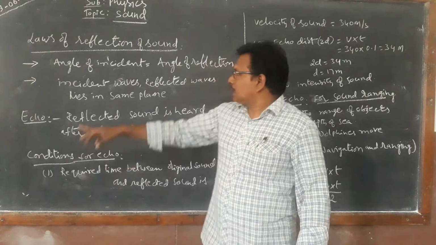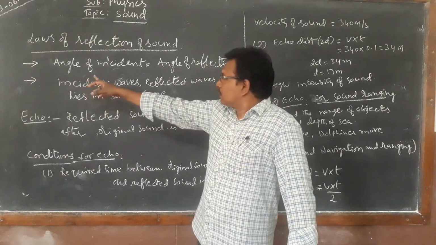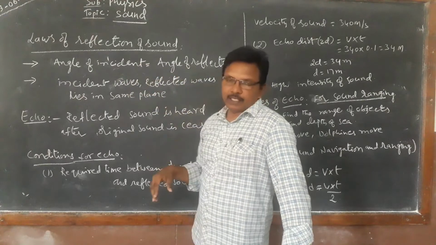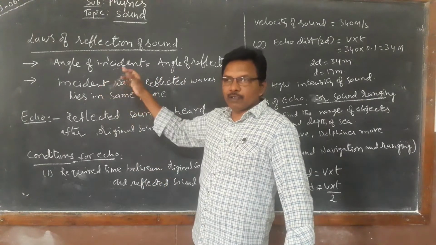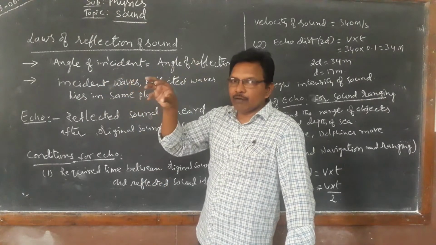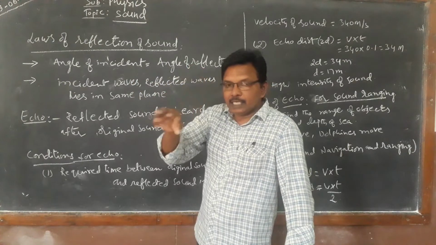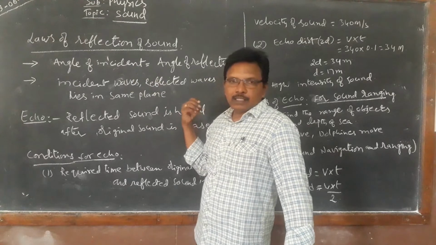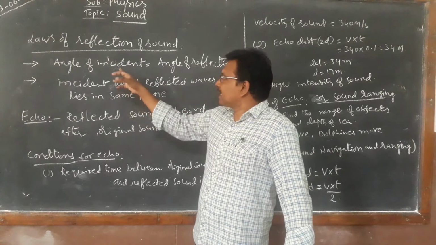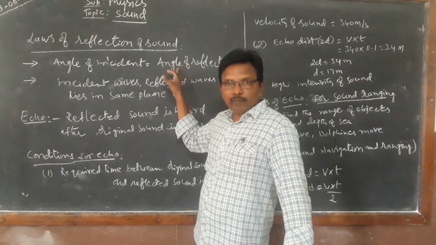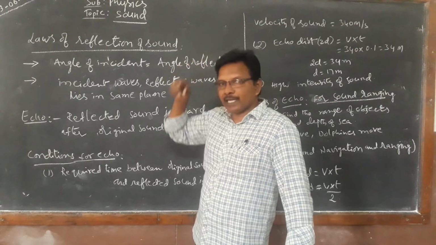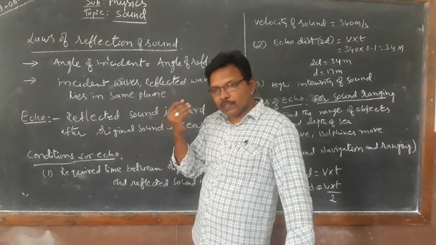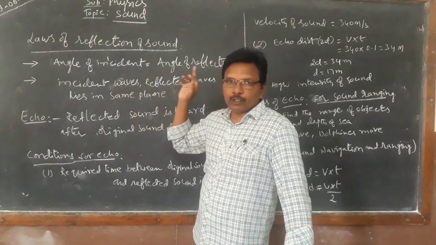Here see, like light waves, the angle of incidence equals the angle of reflection. The angle of incidence is the angle at which the sound is incident on the object. The sound reflects back at that same angle. So the angle of incidence is equal to the angle of reflection. This is similar to light waves. Even light is like that. Both make the same angle.